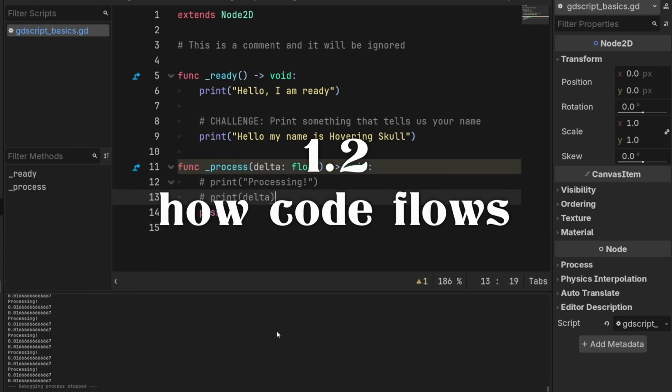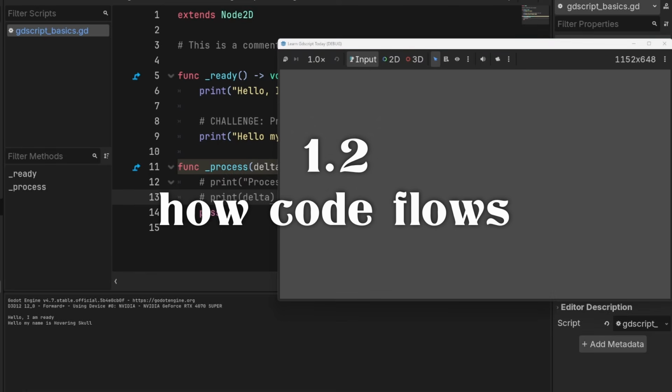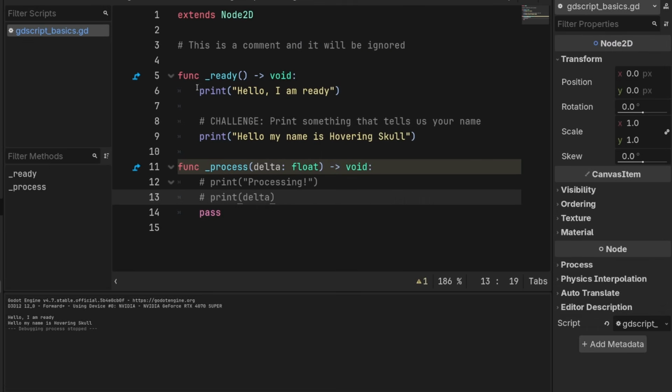Let's talk about how code flows. I'm going to run again. You'll see we have hello, I am ready. Hello, my name is Hovering Skull. And you'll notice that those match up with the order here. It will always be in this order. You're never going to run it and see this come out in a different order.